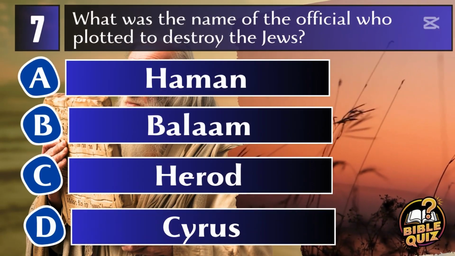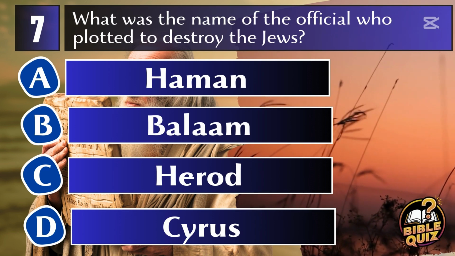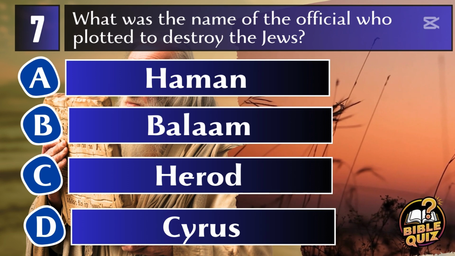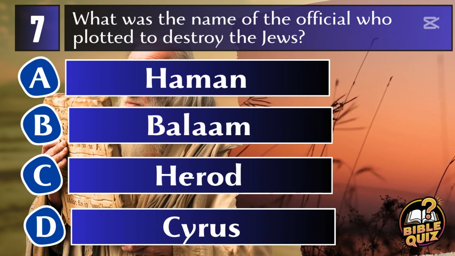Question 7. What was the name of the official who plotted to destroy the Jews? A. Haman. B. Balaam. C. Herod. D. Cyrus.